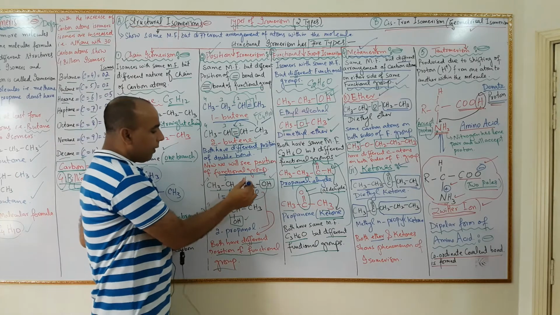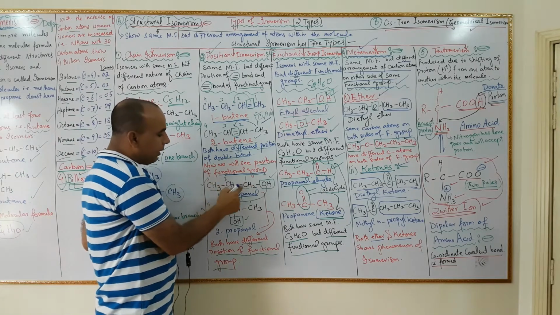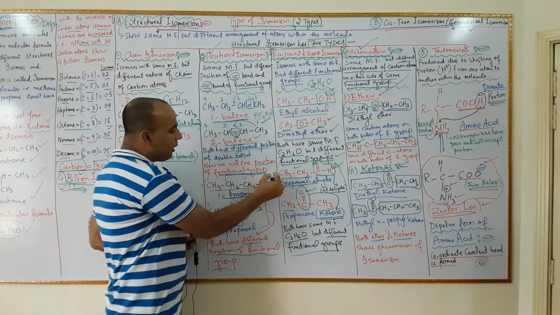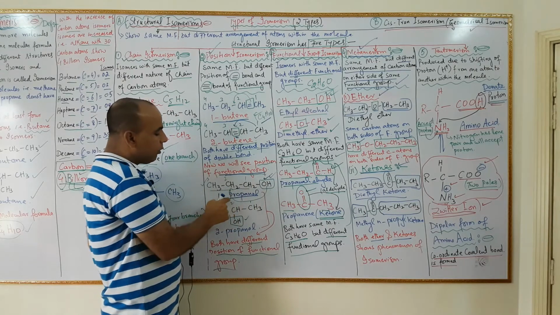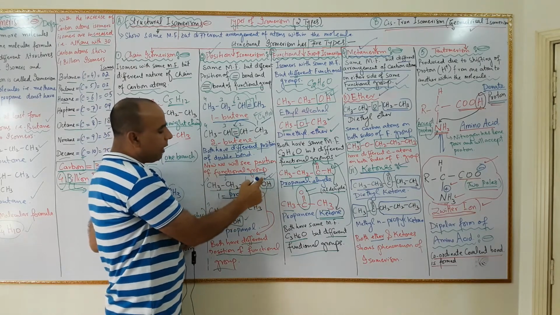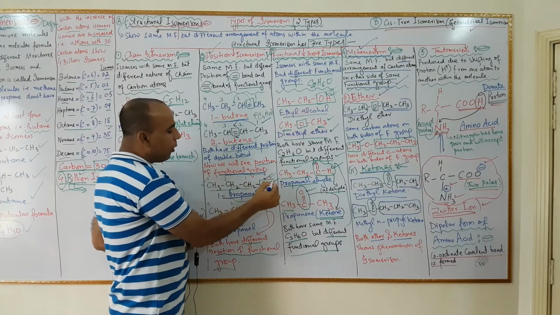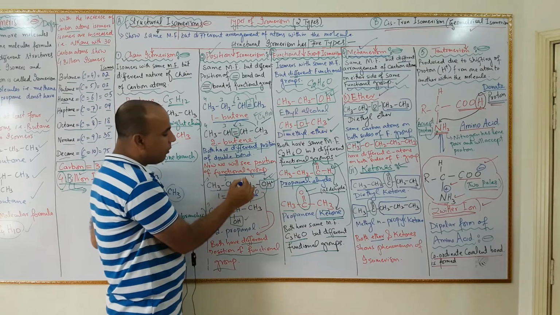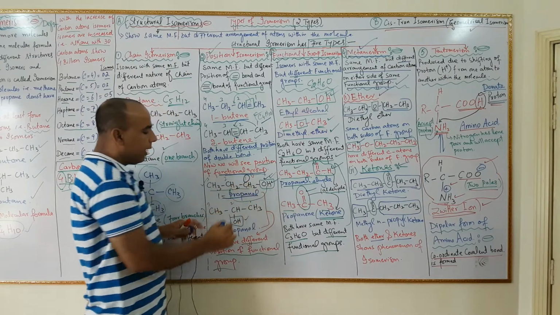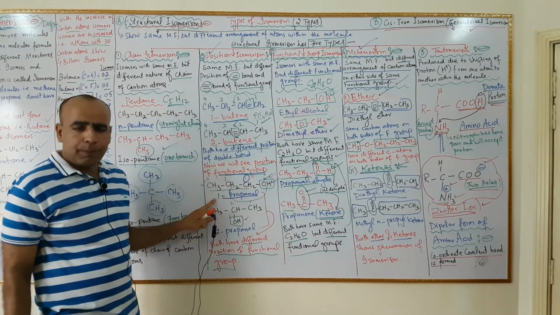Here it is propane. When we add an OH group to n-propane, it is known as 1-propanol because the OH functional group, the hydroxyl functional group, is attached to carbon 1. Therefore, it is known as 1-propanol.